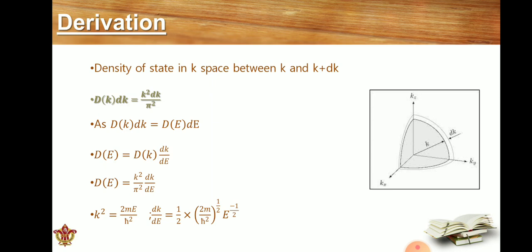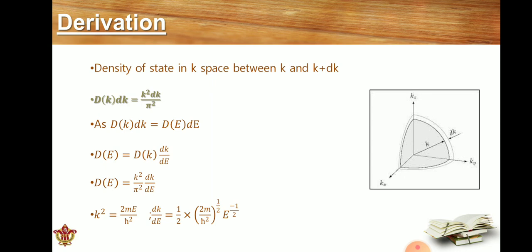Now the density of states in this equation is in the form of k, but we want it in terms of energy. So we are going to convert the k values into energy values by the eigen energy formula, which we already discussed in the previous slide.